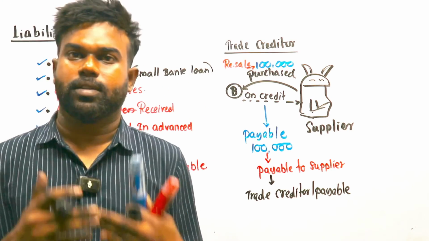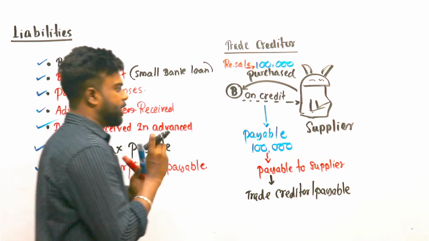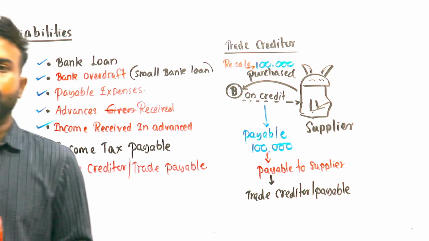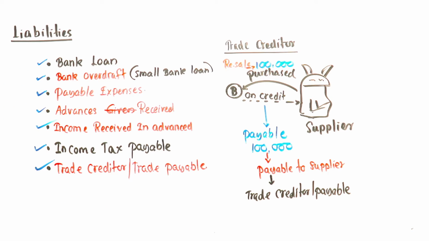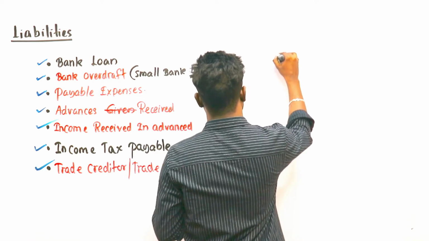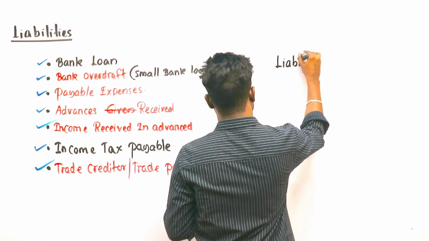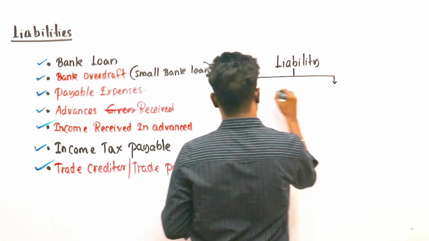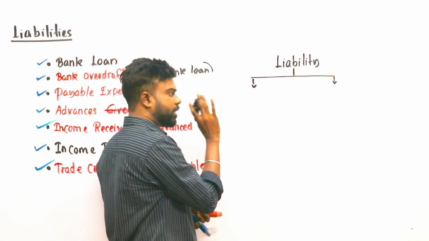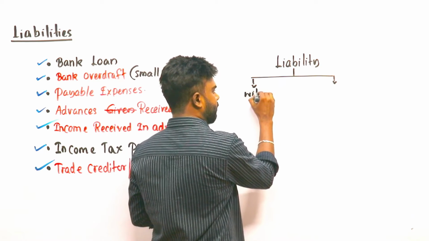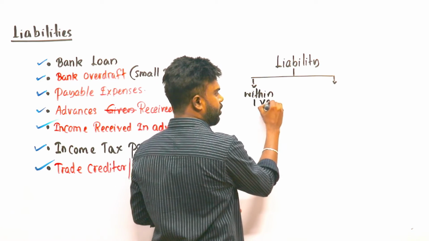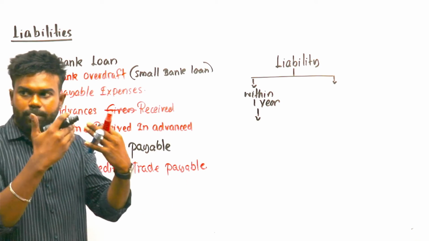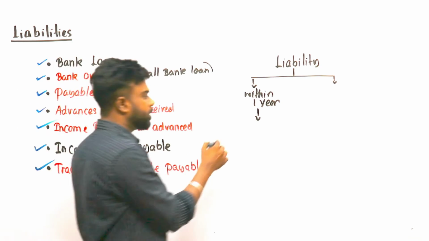This is the amount payable to suppliers. Trade creditors or trade payables, both are the same, you can write either one. Clear? Let's write down. Liabilities can be divided into two parts based on the obligation period. If you hope to settle the liabilities within 1 year, we call them current liabilities.